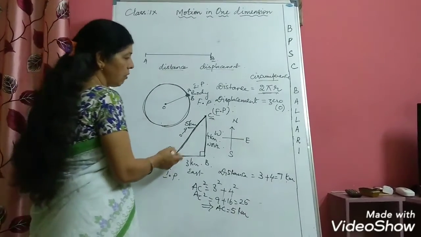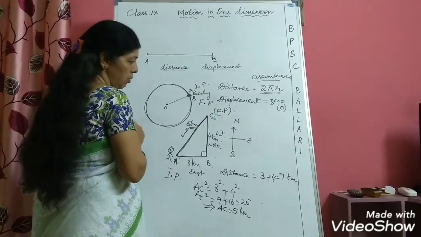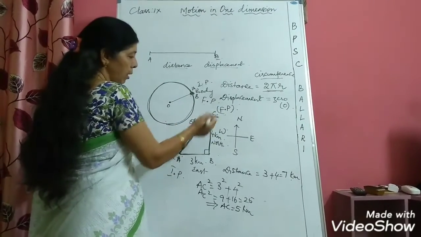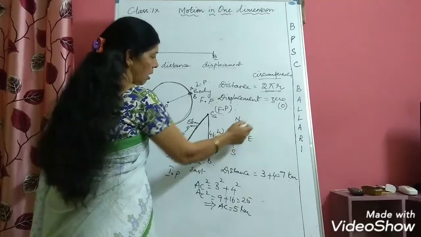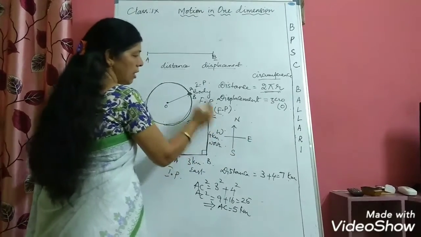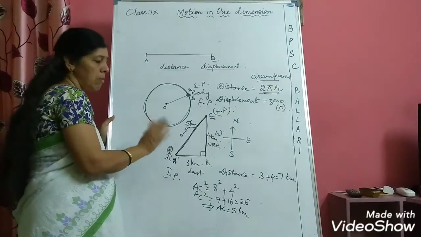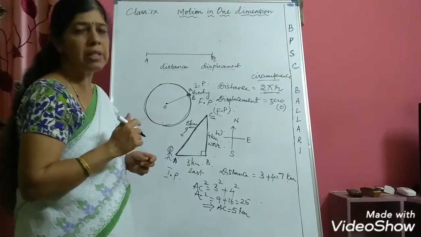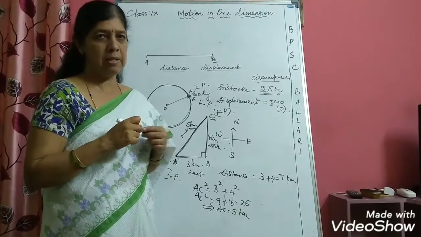Now, you can just tell in which direction the man is when he has reached the final position. If you consider the direction, then he will be in the direction of northeast according to this cardinal direction. So, remember, displacement is a vector quantity and the SI unit will remain the same, that is meters.